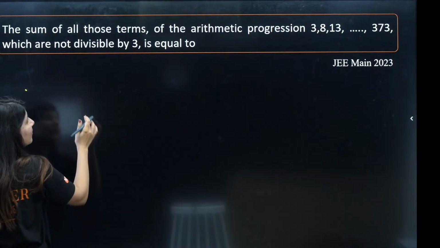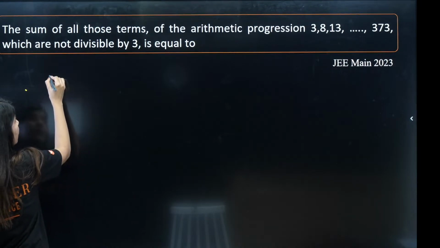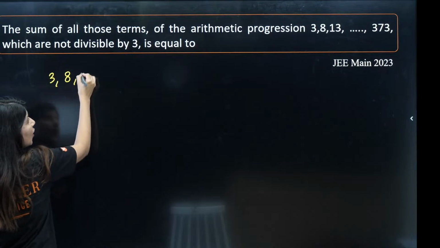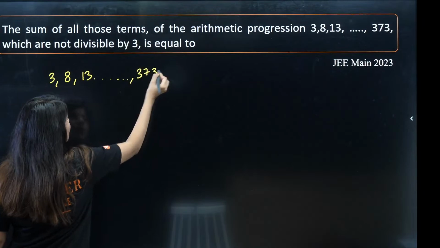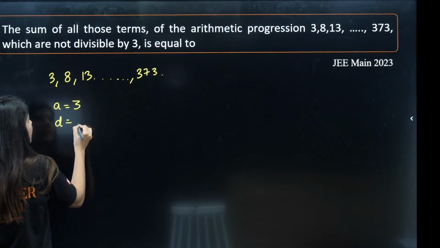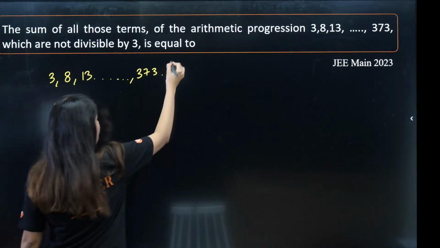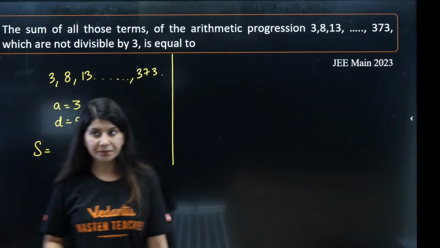Let's figure out the sum of the complete series. How do we do that? So 3, 8, 13 and all the way up to 373. You all know that the first term is 3 and the common difference is what? 5. Okay. Let's figure out the sum of all the terms from here.